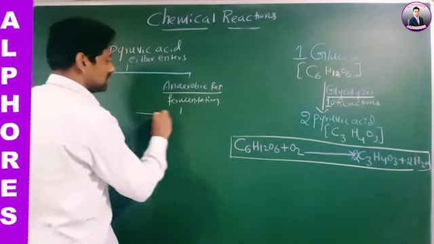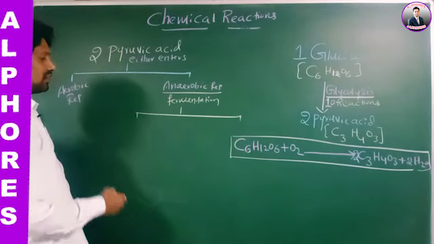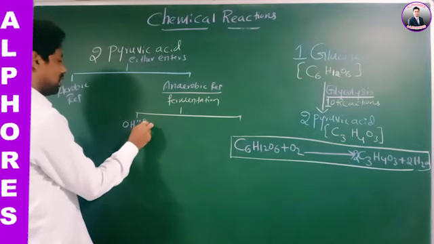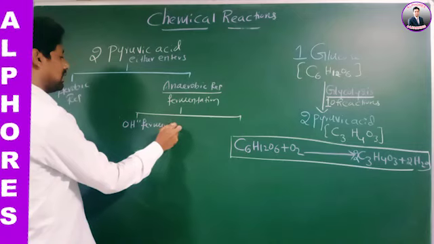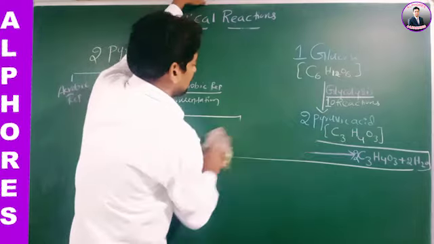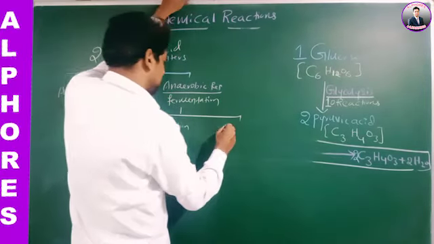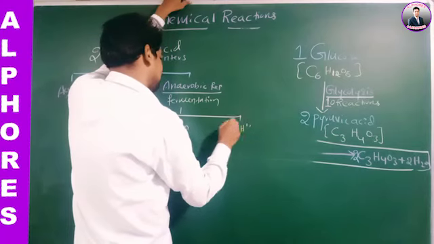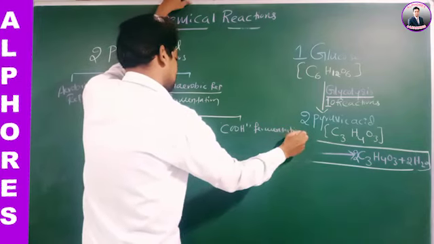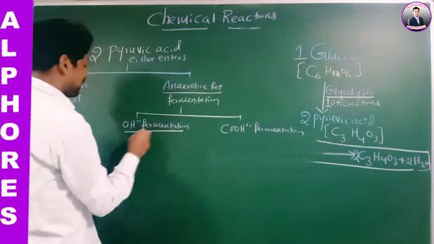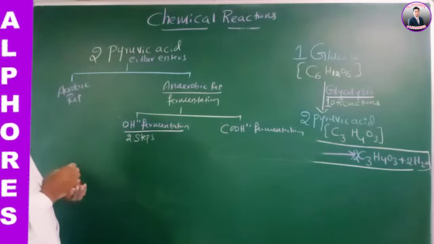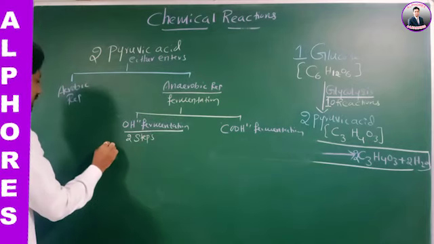In general, fermentation is of two types. The first one is alcohol fermentation. The second one is acid fermentation. Alcohol fermentation takes place in two steps.